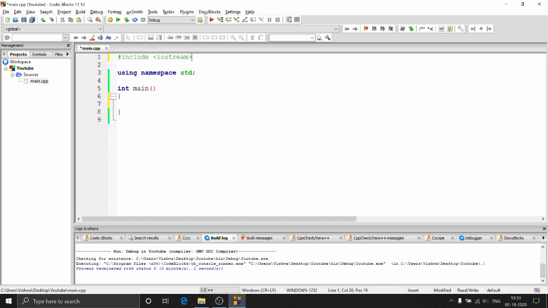Now, everything in C++, as we know, runs on streams. So whatever we are doing with the operating system, with the hardware, everything runs on streams. You're already familiar with one of the streams known as iostream, right? Input output stream, which allows you to access your keyboard and mouse using C++. Now, for files, you have another stream similar to iostream, which is known as the file stream. So, what will file stream allow you to do? It will allow you to access the hard disk of the computer so that you can write files there.